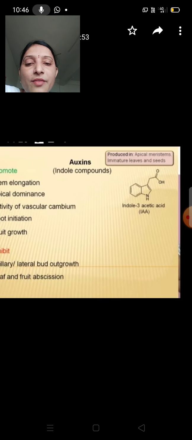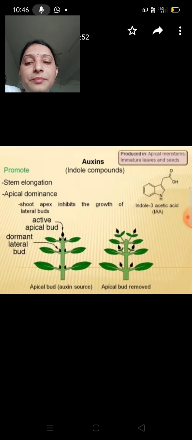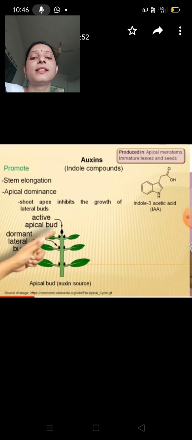Okay, I have to explain once again, so listen carefully. Auxins are also indole compounds, with the formula indole-3-acetic acid, or IAA. Auxins are produced in apical meristems, immature leaves and seeds. They also promote stem elongation. They are also found in immature leaves and seeds.